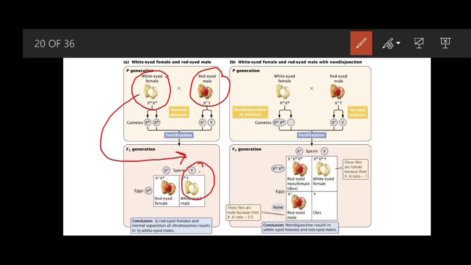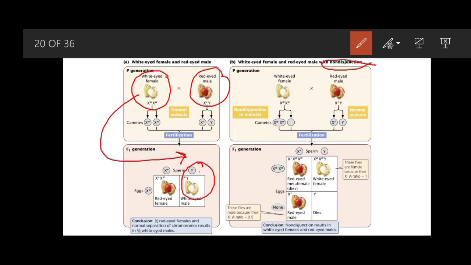But in the second option, when non-disjunction is present, and non-disjunction is a phenomenon in which during anaphase I chromosomes fail to separate and two chromosomes go into a gamete.